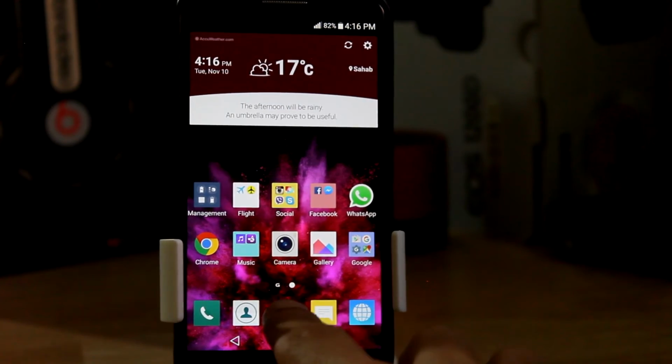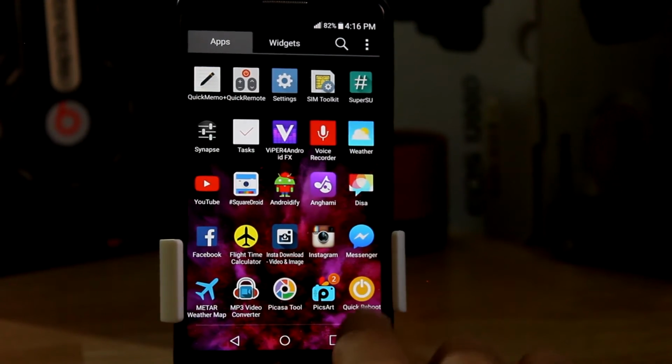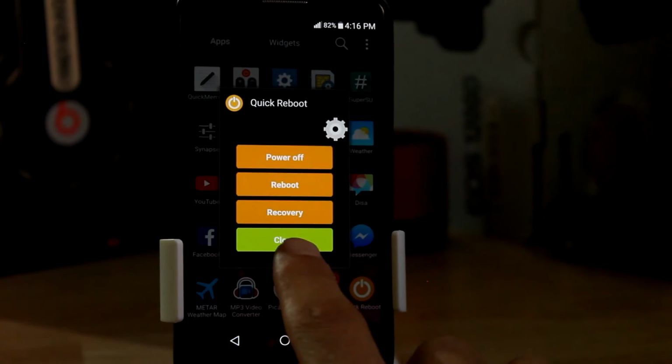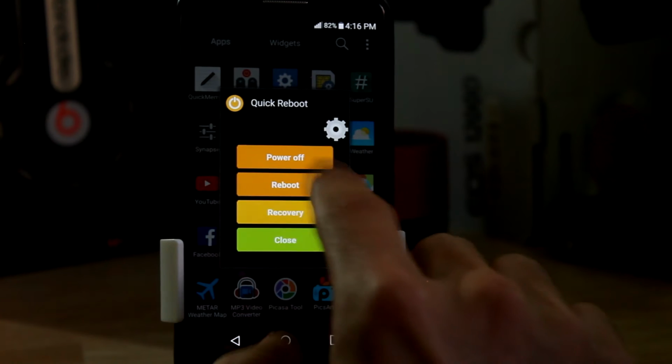We need to go to recovery mode, custom recovery, from this application. It's named Quick Reboot. Press Quick Reboot and press recovery.